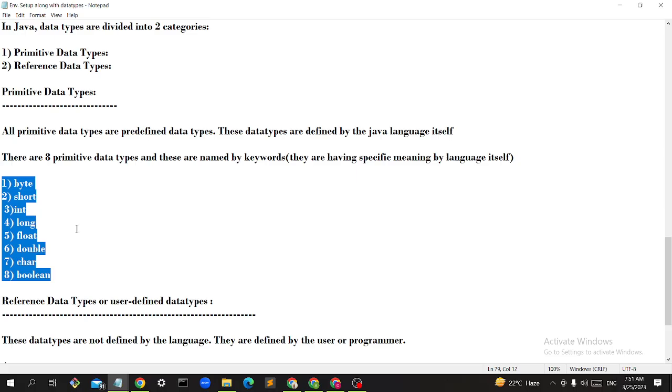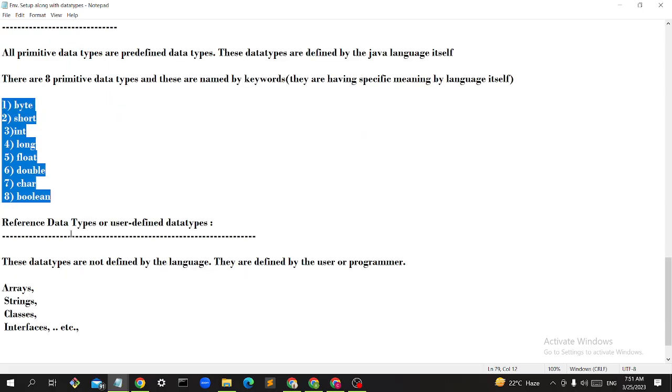Okay, guys. Clear? Yes, sir. So let me go now to reference data types. Reference data types are also called user-defined data types, guys. We can declare them, the programmer can declare them. They are not predefined, they are not defined by the language. They are defined by us, by the programmers.